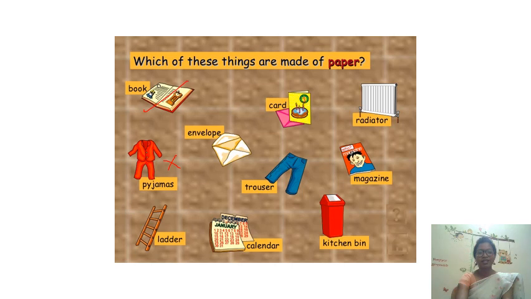Books, envelope, card, all these are made up of paper. Even calendars are made up of paper. Magazines. And what about the kitchen bin? No, it is not made up of paper. And the ladder is made up of wood. So all these things which have a tick are made up of paper.